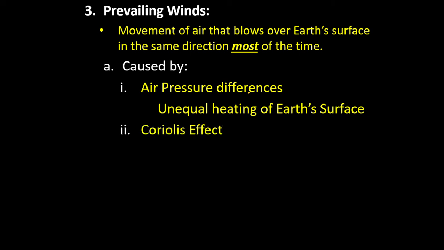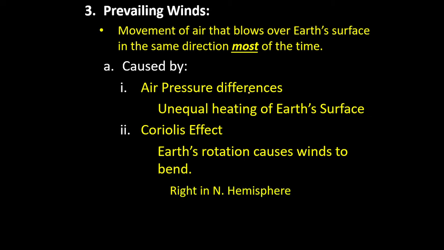The Coriolis effect. We remember this going all the way back to our earlier topic 4. The Coriolis effect is caused by Earth's rotation, and all winds are going to have a curved appearance because of the rotation of the Earth. It bends to the right in the northern hemisphere and to the left in the southern hemisphere, also visible on page 14.